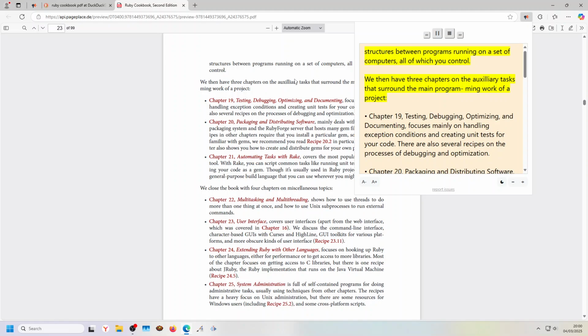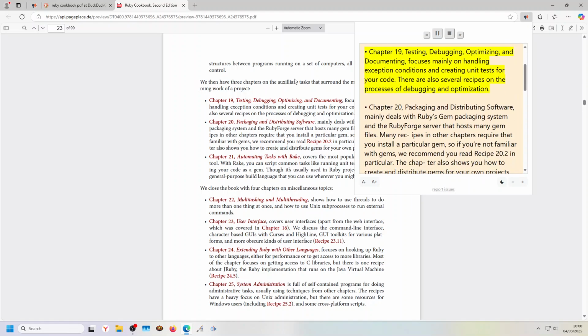We then have 3 chapters on the auxiliary tasks that surround the main programming work of a project. Chapter 19, Testing, Debugging, Optimizing, and Documenting, focuses mainly on handling exception conditions and creating unit tests for your code. There are also several recipes on the processes of debugging and optimization.